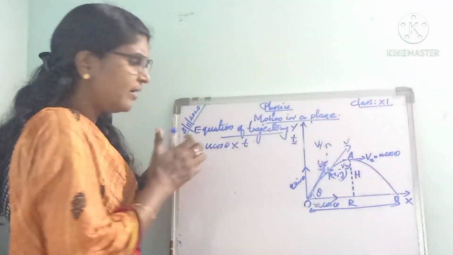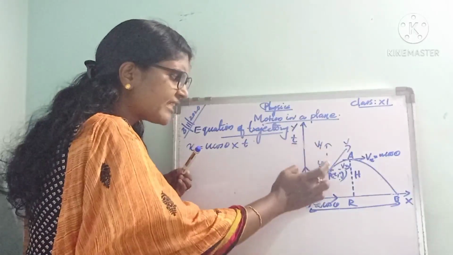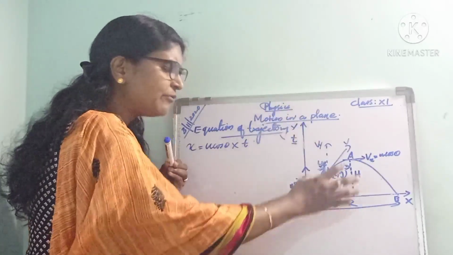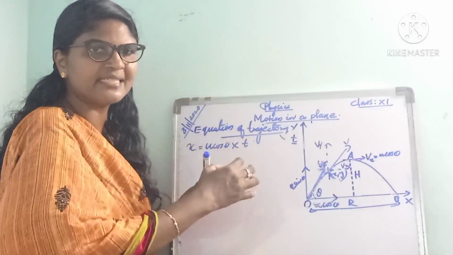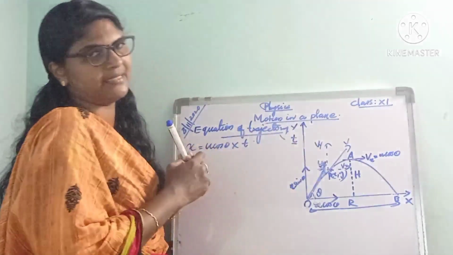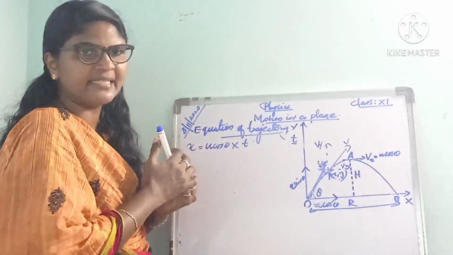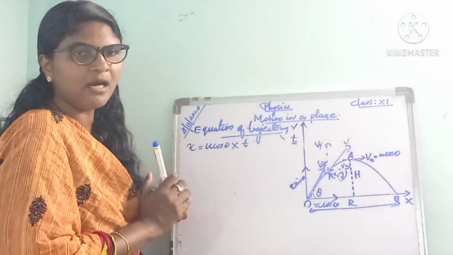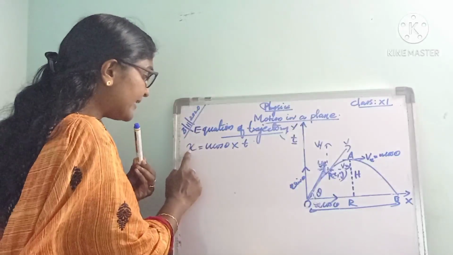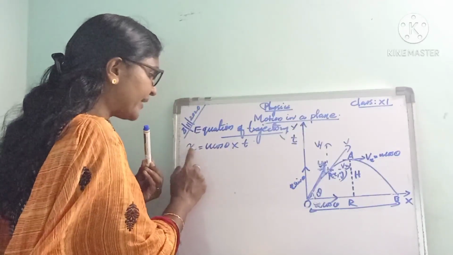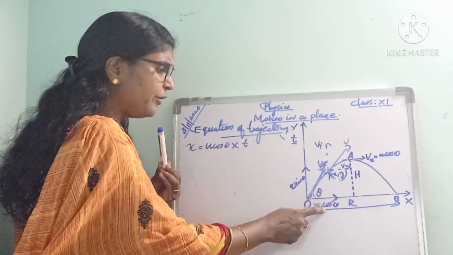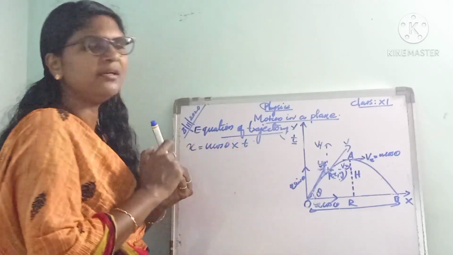So when the object reaches the point P(x, y) after a time t, we have to find the horizontal distance and the vertical distance covered by the object. First, the horizontal distance covered by the object is written as x. So x equals horizontal velocity, u cos theta, into t.